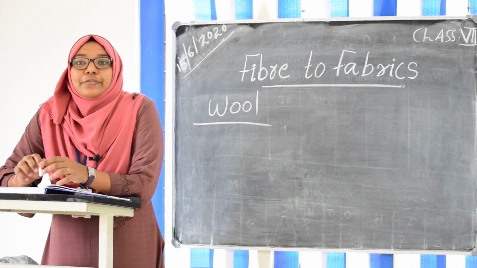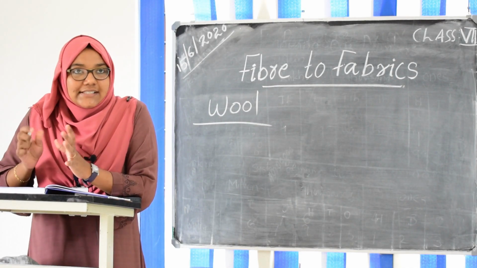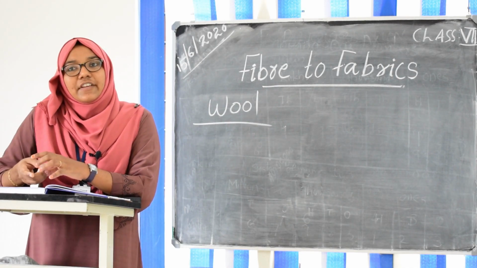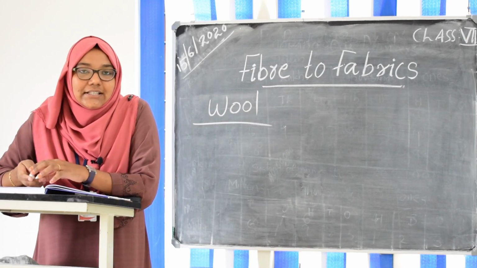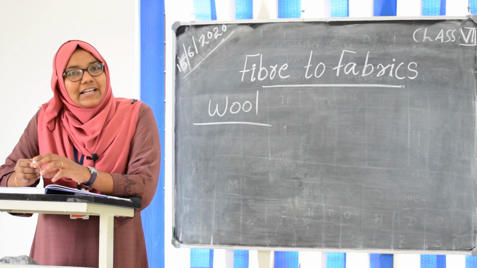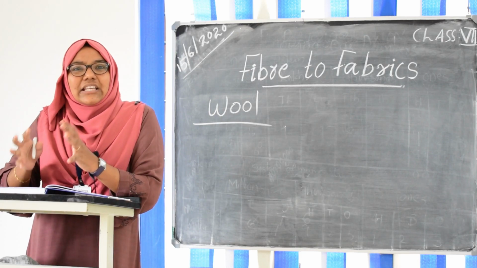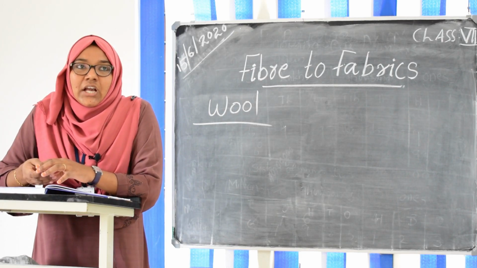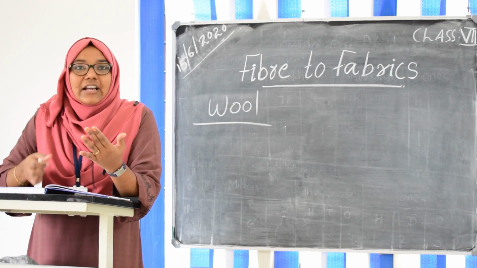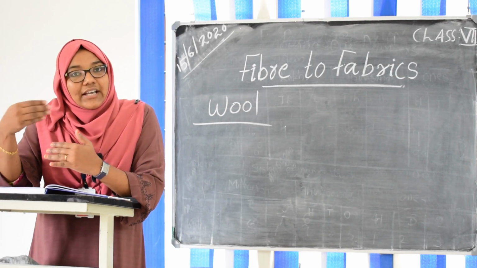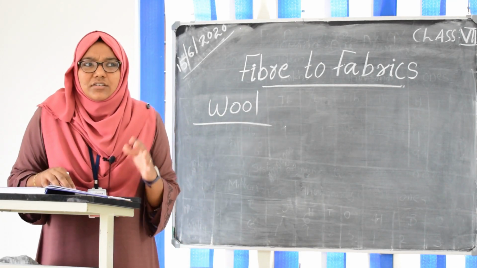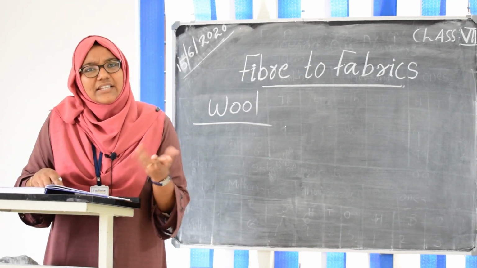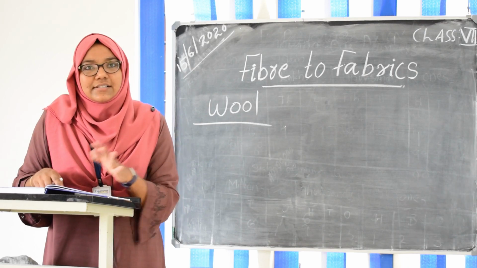Wool. From where will we get wool? That is the first question, right? We will get wool from sheep, yak, goat and some other animals. And all these animals have very thick hair on their body, and we will derive wool from these hairy fibers. And why do they need this much hair on their body? That is the next question.